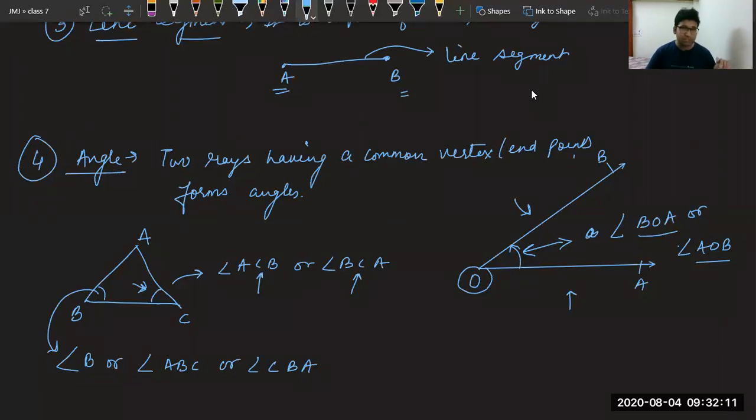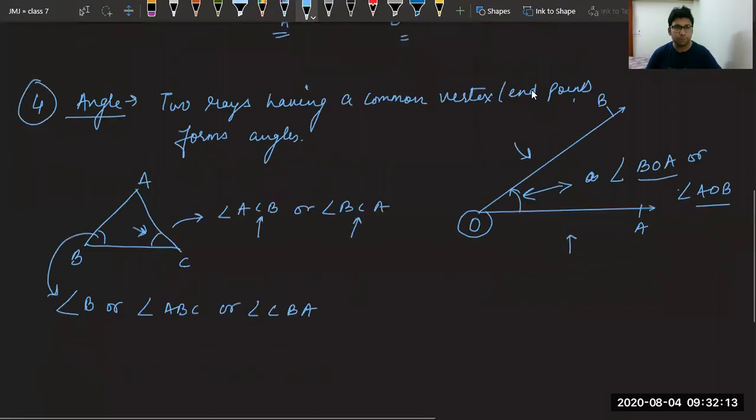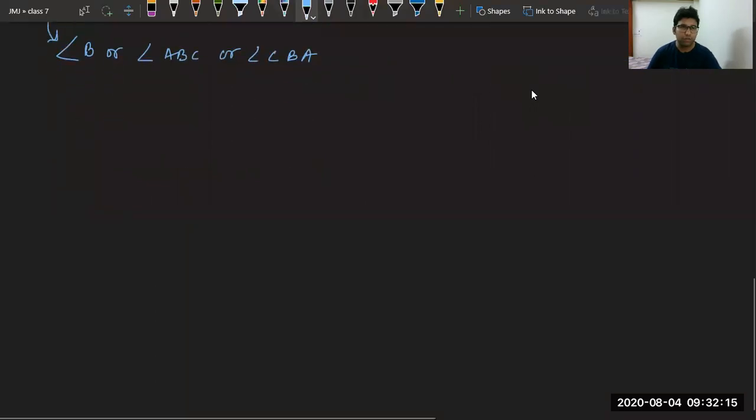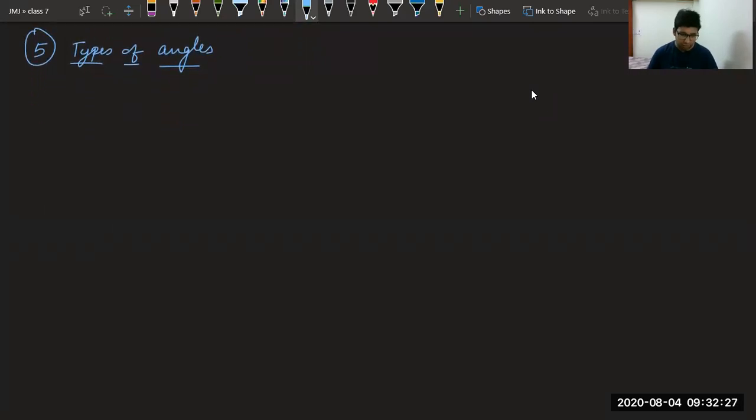Now, we will see types of angles. Fifth part, types of angles. For your kind information, this topic, lines and angles, will be repeated again in class 9th with some more details. So please be serious in this chapter. First of all, let me draw the figure. First angle is the